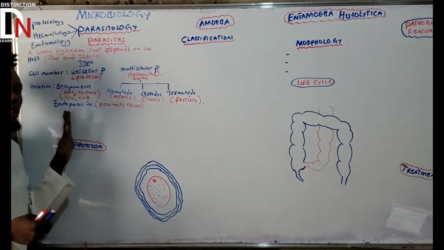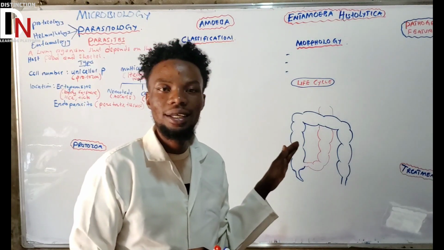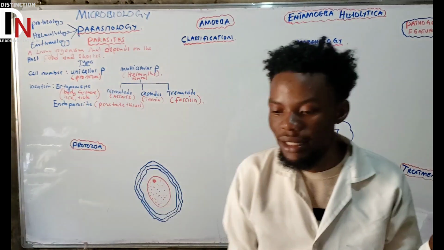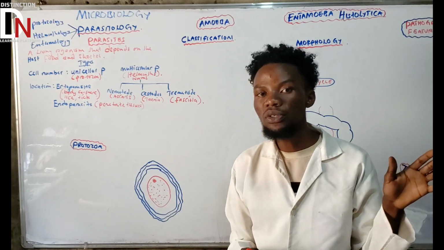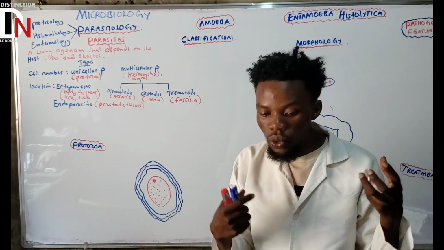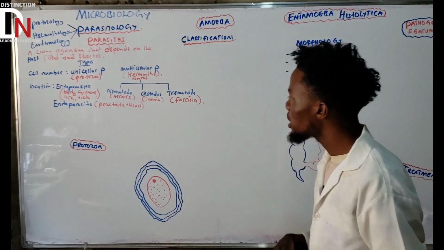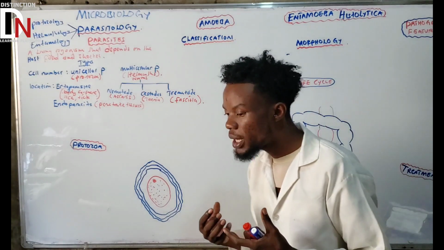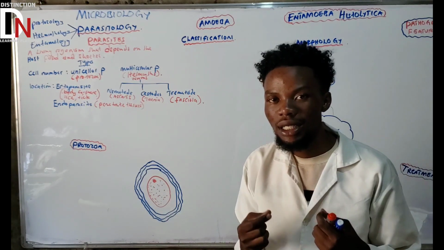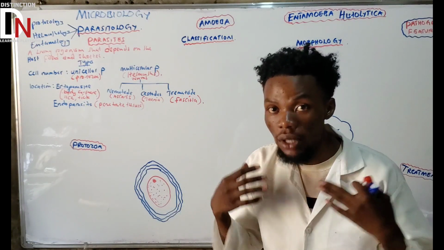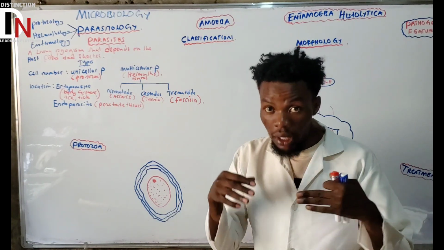Endoparasites are the most common cause of diseases of medical importance, so that's why we dig further under endoparasites. These are the type of parasite that likes to penetrate the body tissue. They are usually found inside the body.